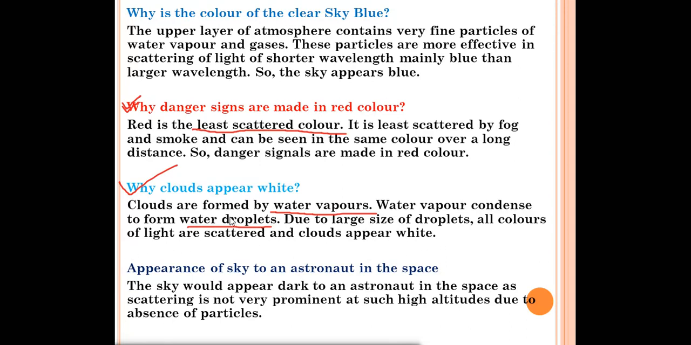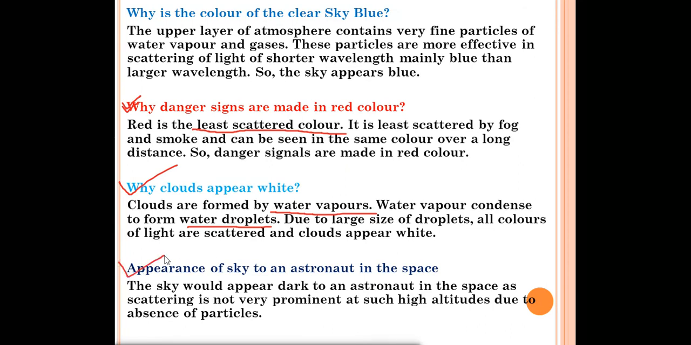When the sunlight falls on the water droplets, what will happen? All the light colors will be scattered, because the water droplets are very big in size. Just now we have read, if the size of the particles is very large, then what will happen? All the colors will be scattered, and the cloud will appear white to us. This is the reason for that.